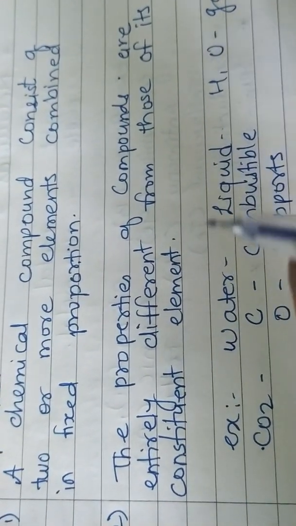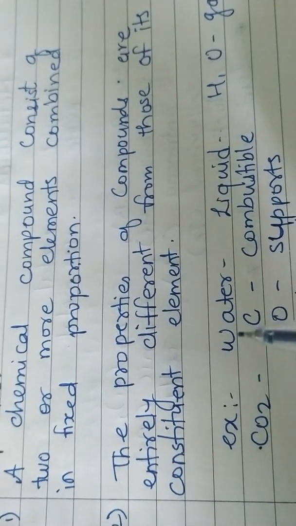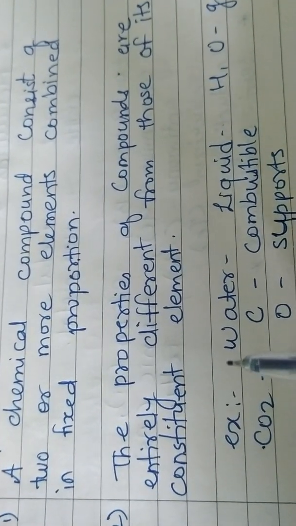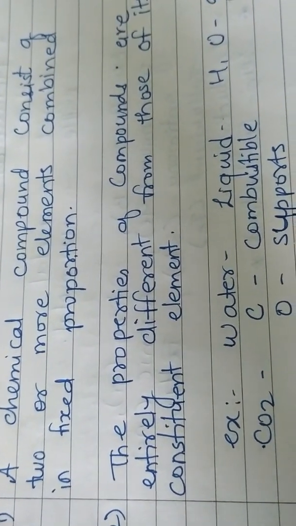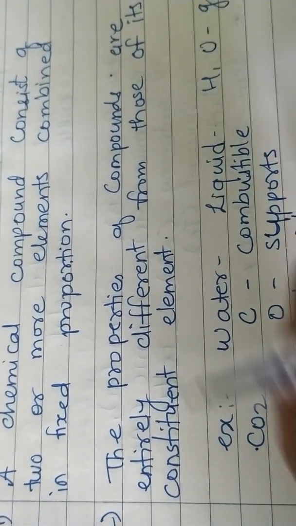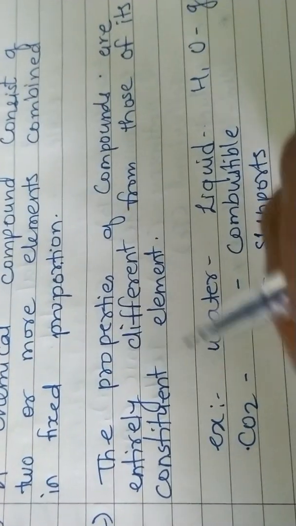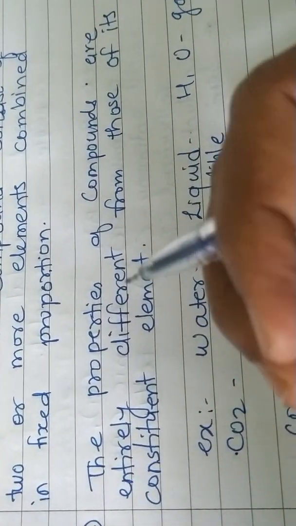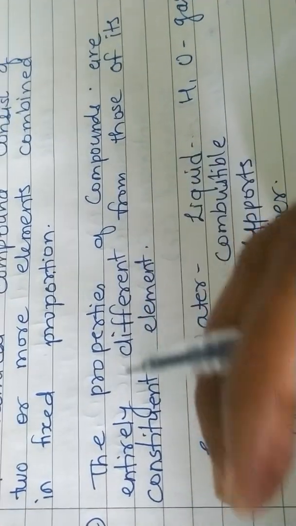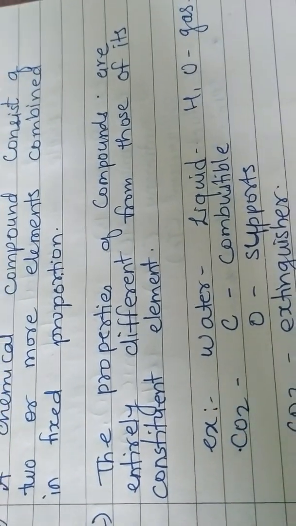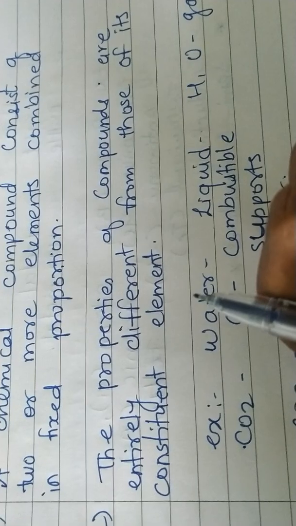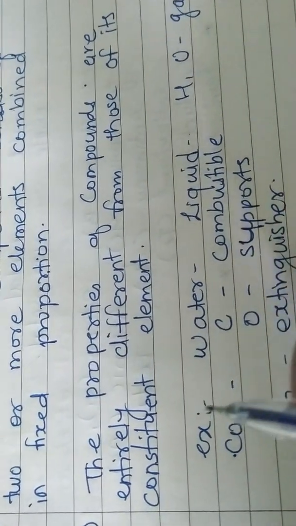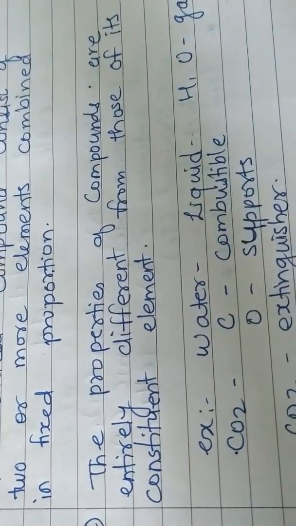But is that proportion fixed? No. We can add ingredients according to our requirement. Somebody doesn't like milk, so somebody is taking black tea. So the constituents or ingredients are not fixed.